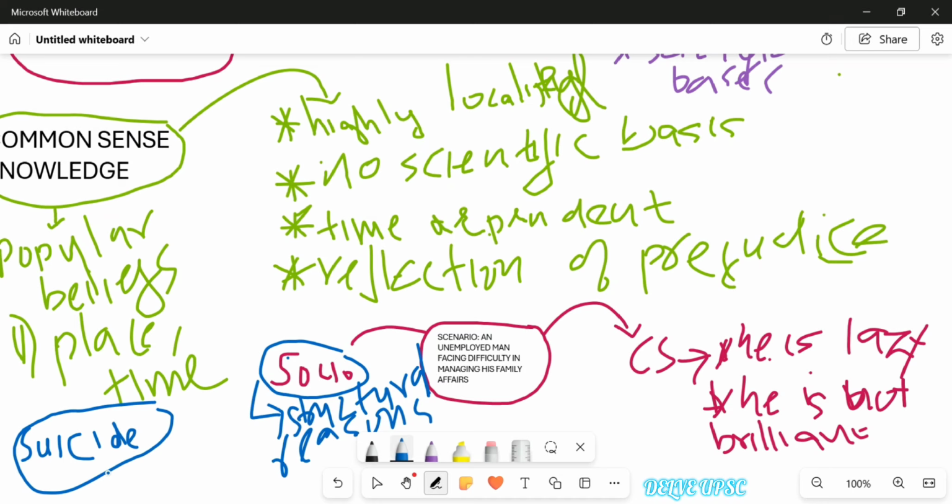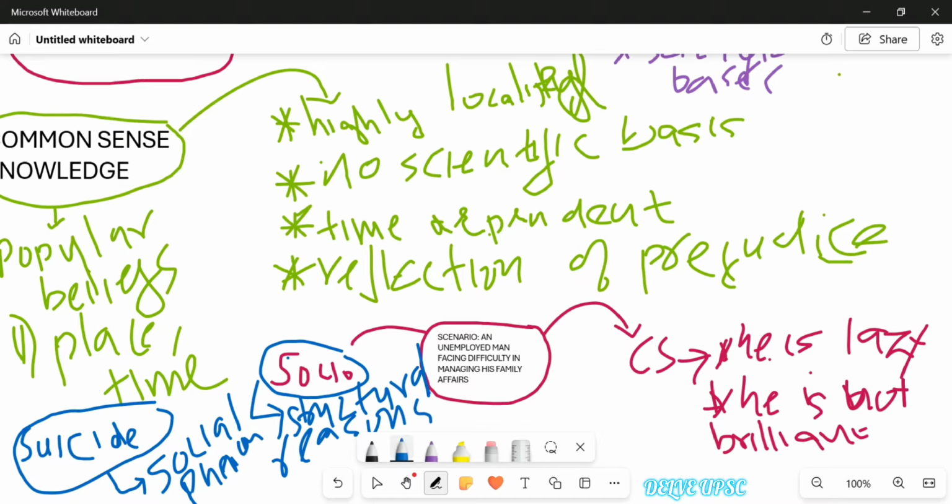But the sociological perspective says that suicide is a social phenomenon. There are social factors or social reasons that lead to suicide, and we have to dive into those social factors. This is what the study of suicide contains. We'll study this in detail when we deal with the chapter on sociological thinkers. But for the time being, this question will be how sociology and common sense are related, or how sociology is different from common sense.